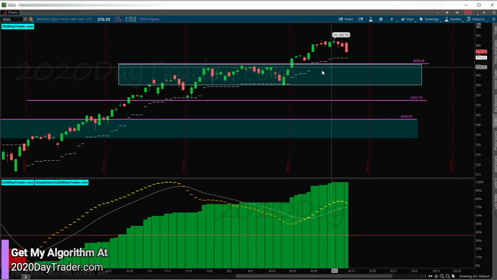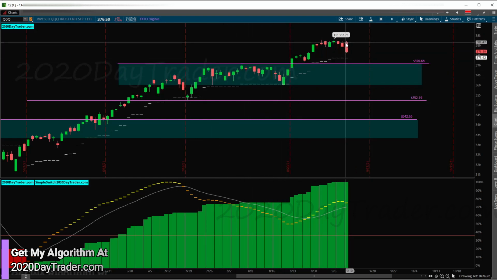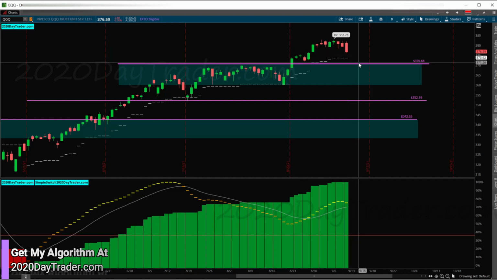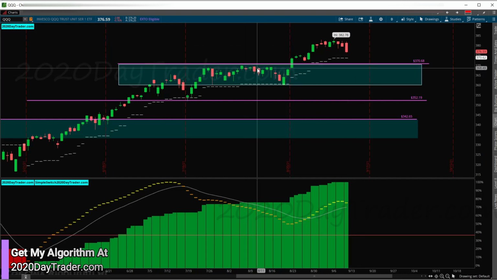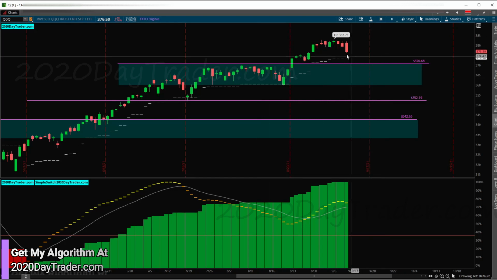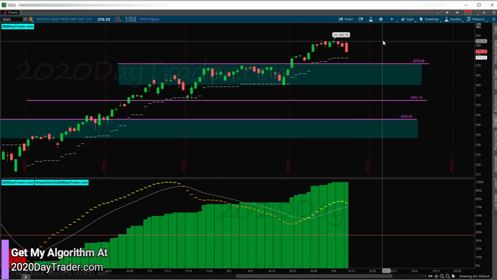So we had this channel right here that we were in for a little while, support and resistance. We broke out, and then typically a lot of times it'll come back down and retest what was once resistance, which is now becoming support. You do a little retest and then go higher. So if I was looking to get into the NASDAQ, the triple Qs, I'd be looking to get in somewhere in this area here, looking for a bounce higher.